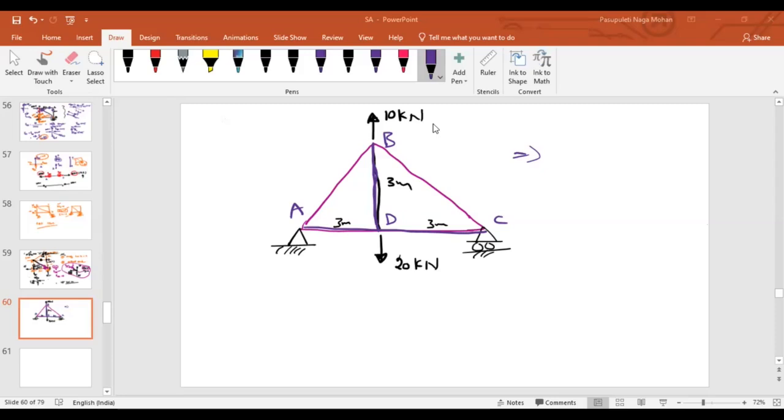What is the condition we have talked about? Two members should be collinear, the third one should be non-collinear, and there should not be any force at the joint. Always remember, there should not be any force at the joint. Sir, look at joint D. I'm sorry, sir, I'm not focused at joint D.